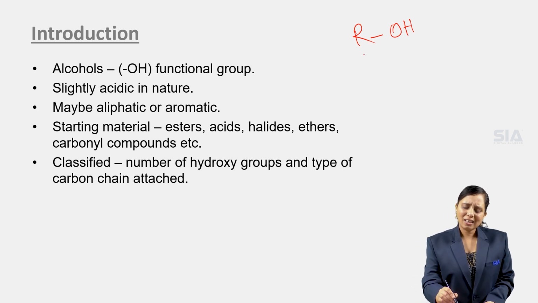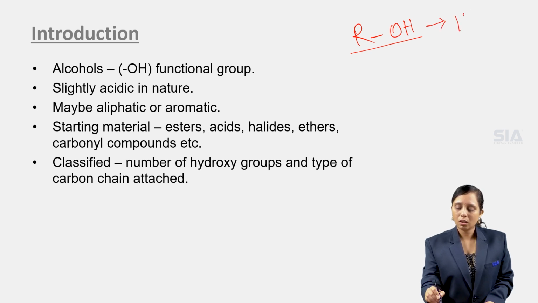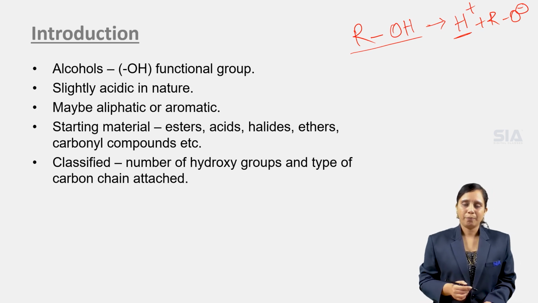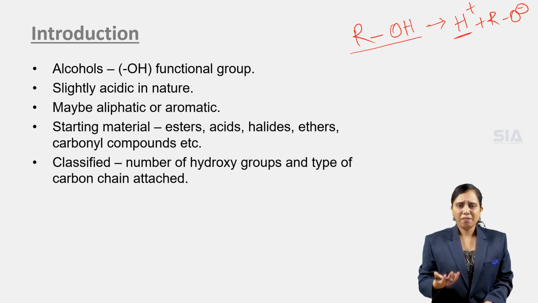Now these are slightly acidic in nature because this ROH gives out a proton and an alkoxide ion. So as there is a release of proton, these are slightly acidic in nature. Now these may be aliphatic or aromatic depending upon the groups attached.